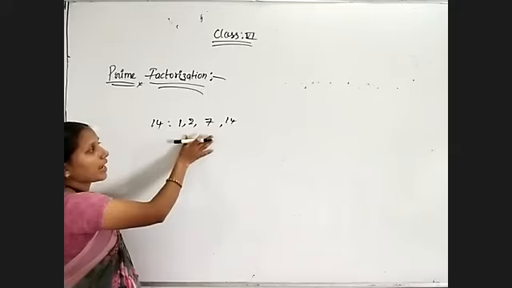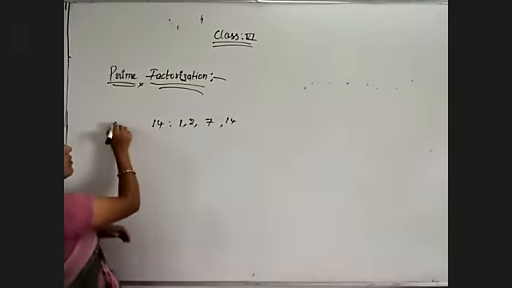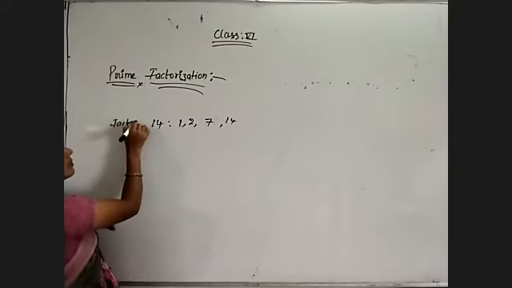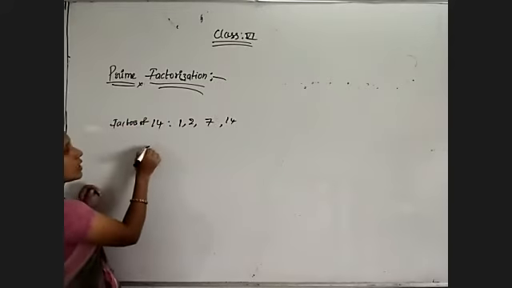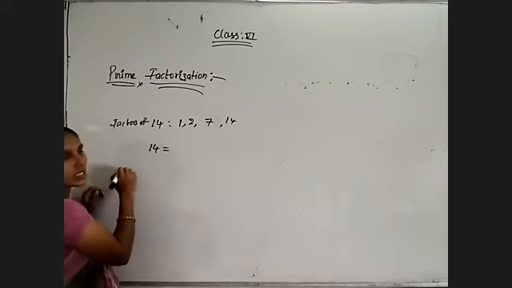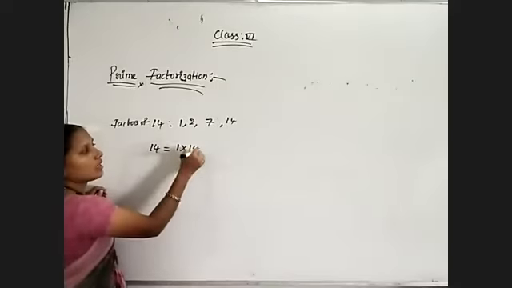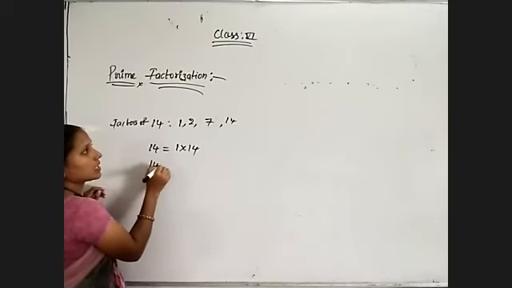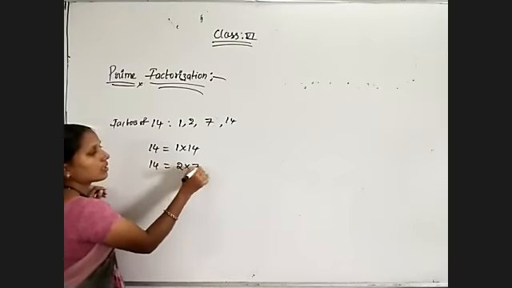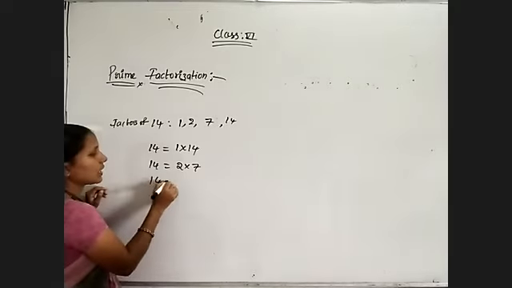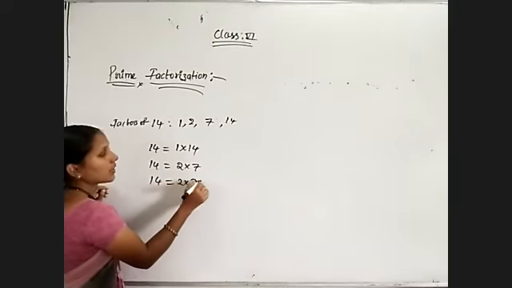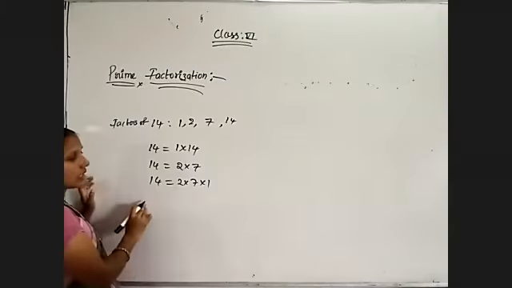These are the factors of 14. So I am expressing 14 in different ways: 1 into 14, 14 is equal to 2 into 7, and 14 can also be represented as 2 into 7 into 1.